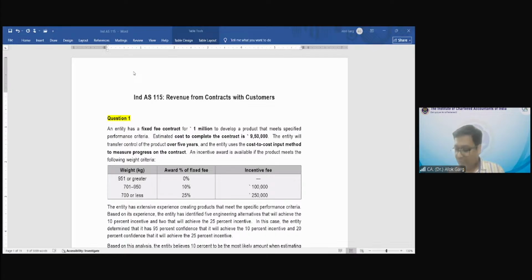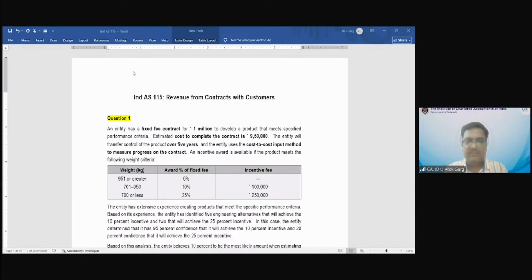What is meant by cost to cost input method? Sorry, I didn't realize I was on mute. Priyanka, what is meant by cost to cost input method?